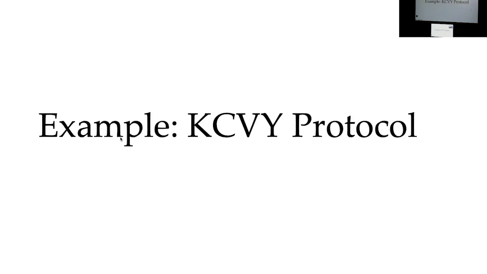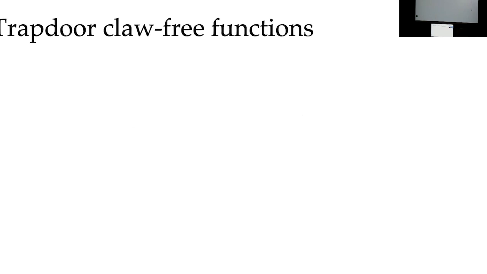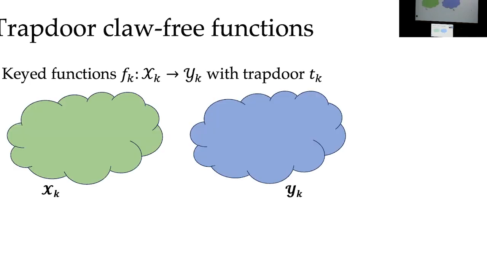So to demonstrate an example protocol which fits our template, let's look at a simplified version of the KCVY protocol. To explain how the protocol works, I need to first define a cryptographic primitive, which is called trapdoor claw-free functions. These are keyed functions with a trapdoor T. These functions are 2 to 1 in the sense that every y corresponds to 2 x's.